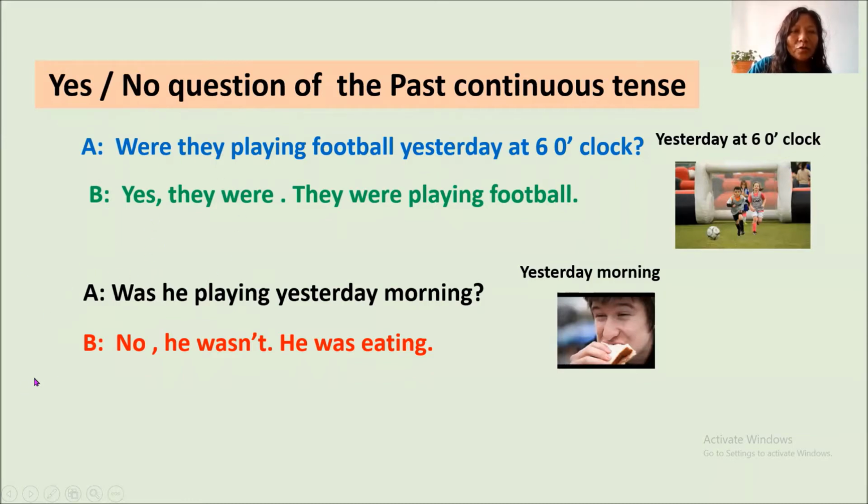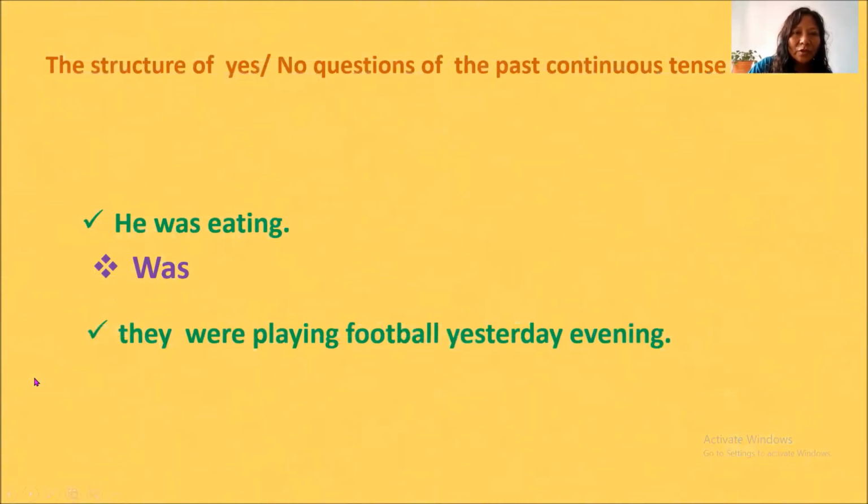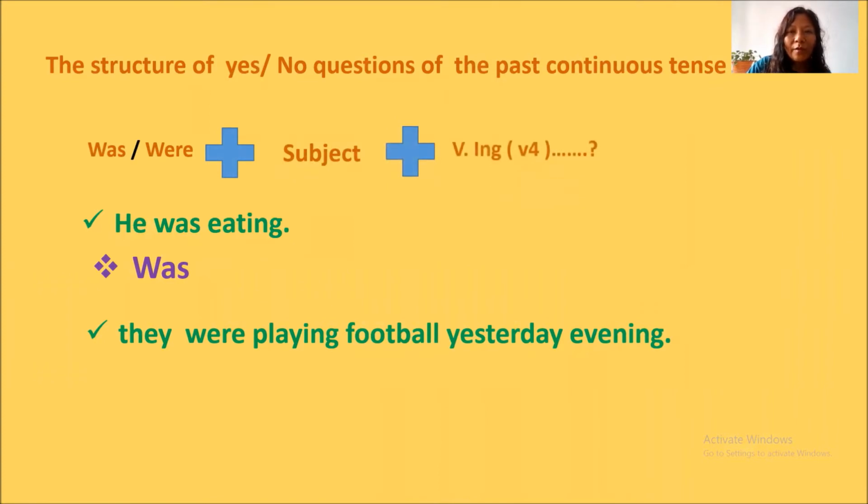Now I'm going to ask you, what is the structure of the question of the past continuous tense? How to form the questions? First, what comes here? Yes, was, were. After that, subject, then ing form of the verb, plus question mark. He was eating.